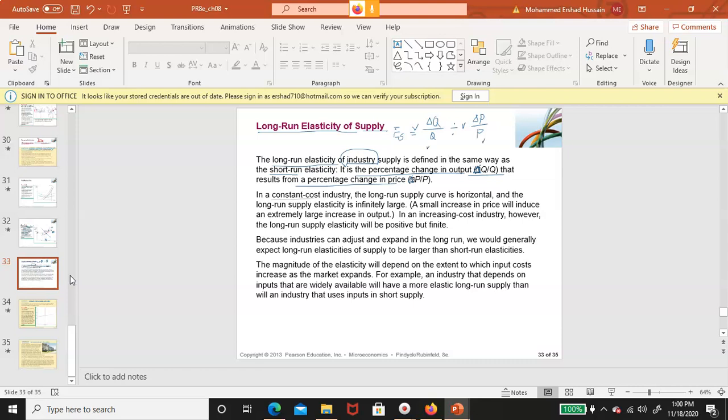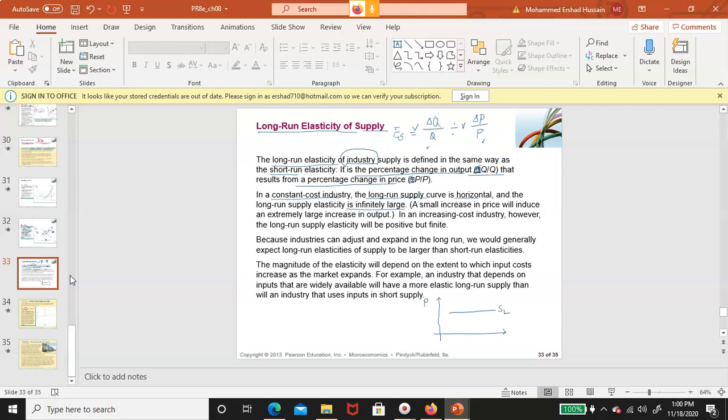Now in a constant cost industry, the long run supply curve is horizontal, as we have seen, right? Because here when the firms produce more, the cost of production does not increase. So the supply curve is horizontal, and the long run elasticity is then infinitely large. In this case, constant cost industry, the long run supply curve is SL, and will look like this.